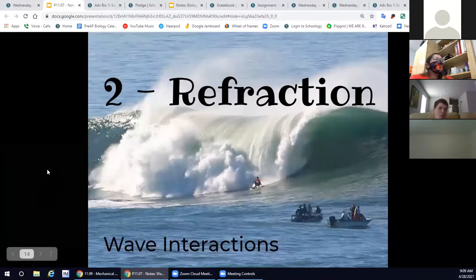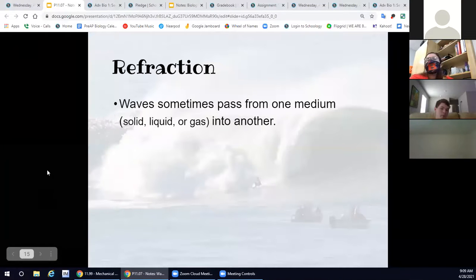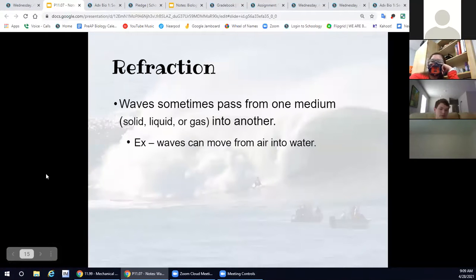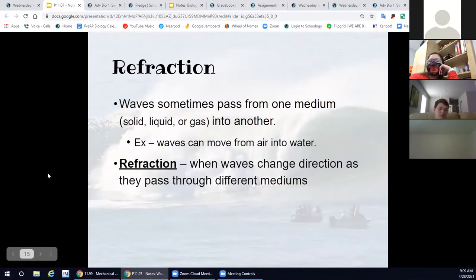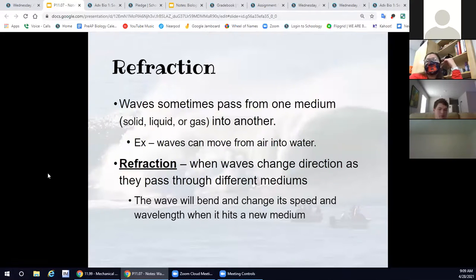Number 2 is refraction. Sometimes waves are going to pass from one medium to another. For example, they're going to go from a solid to a liquid or from a gas to a solid. And that's when refraction happens. It's when the wave changes as it passes through different mediums.